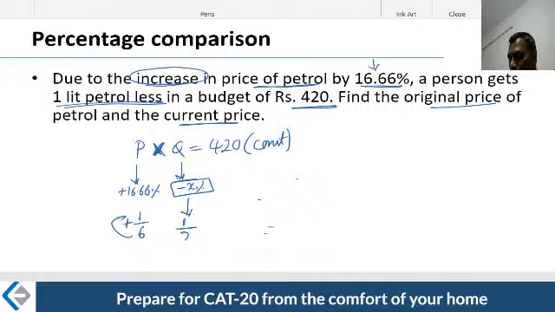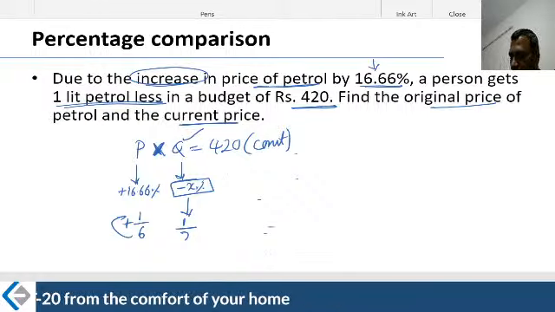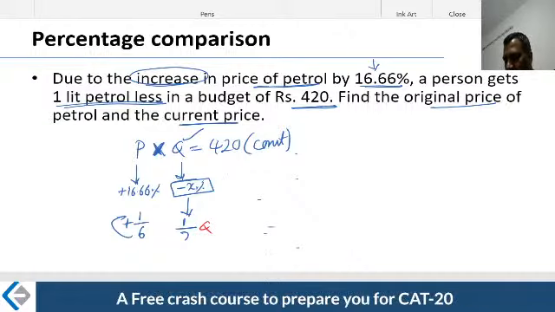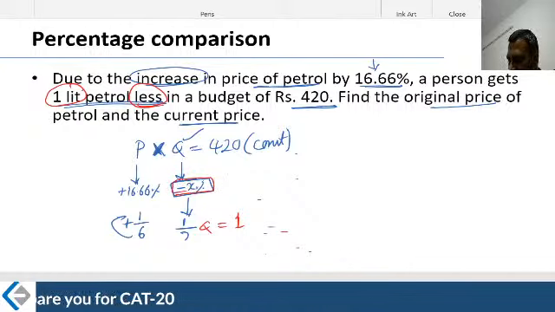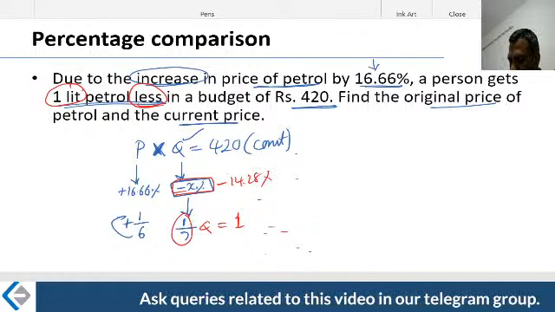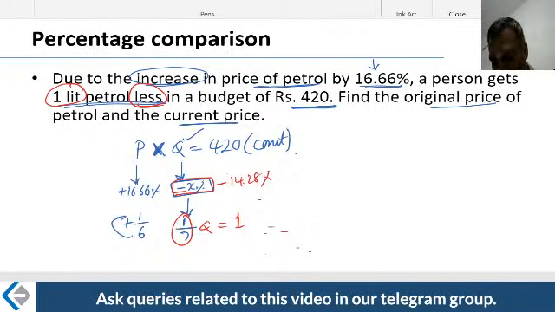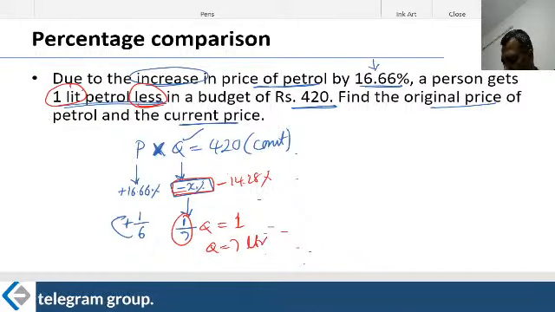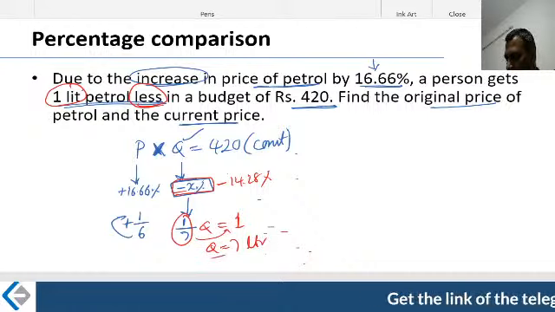1 by 7th of what? 1 by 7th of this Q. You can't leave 1 by 7th hanging there. 1 by 7th of Q is nothing but 1 liter, because the author said he gets 1 liter less. I could convert it to minus 14.28%, because 1 by 7 is 14.28, but that's not required. 1 by 7th of Q is equal to 1. Therefore, Q is 7 liters.